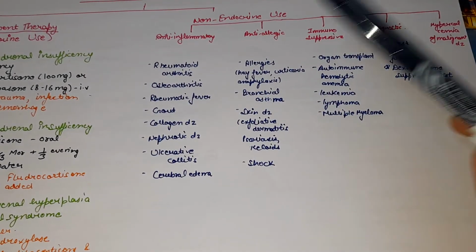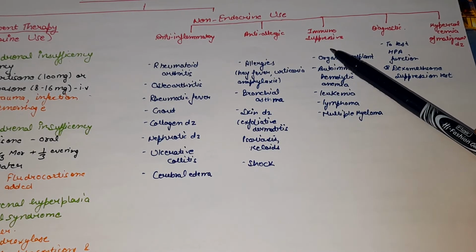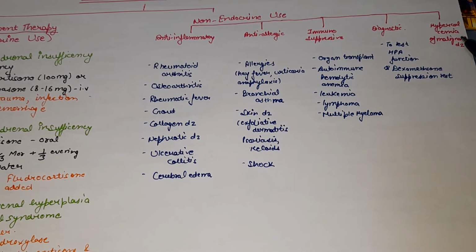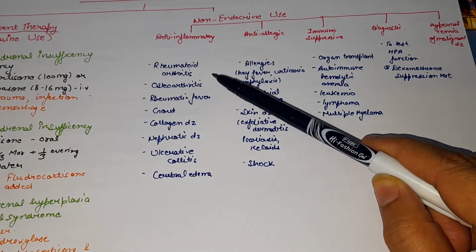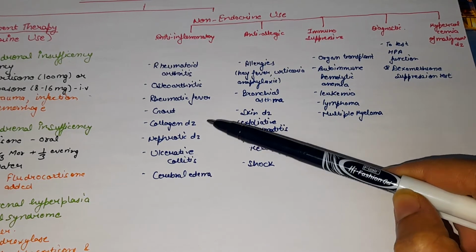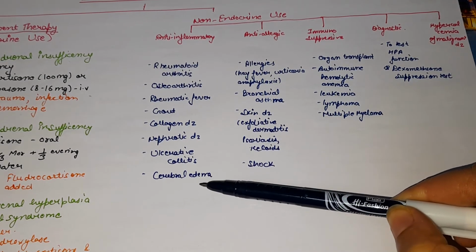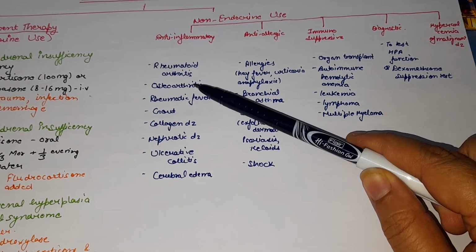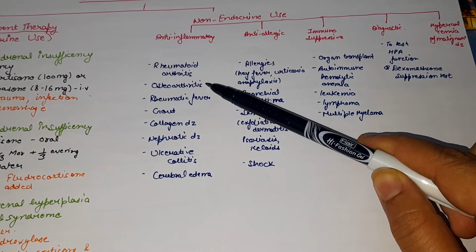They are divided into 5 parts: anti-inflammatory use, anti-allergic use, immunosuppressive use, diagnostic use, and use in hypercalcemia of malignancy. As anti-inflammatory, they are used in the treatment of rheumatoid arthritis, osteoarthritis, rheumatic fever, gout, collagen diseases, nephrotic disease, ulcerative colitis and cerebral edema. But in treatment of osteoarthritis, glucocorticoids are rarely used. Mainly the intra-articular injection is recommended for acute episodes.